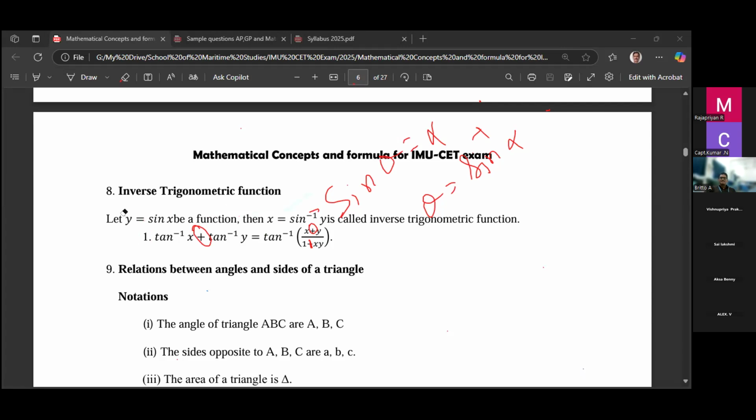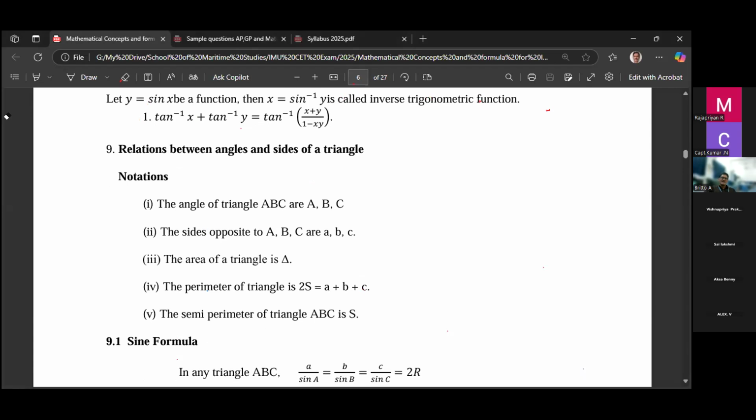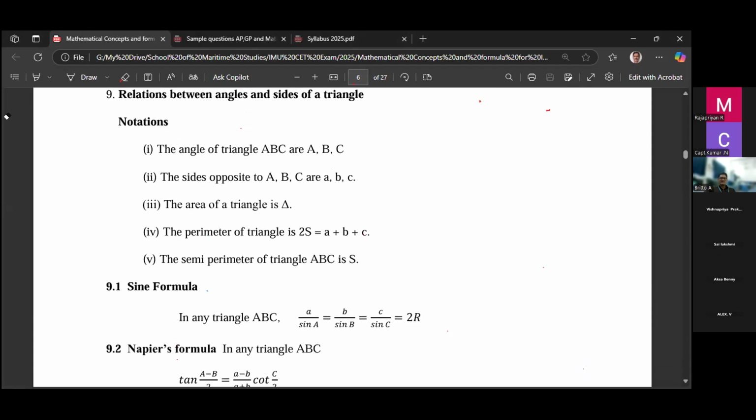Next one. Trigonometry is a vast subject. We use trigonometry in integral calculus, differential calculus, even analytical geometry. So remember the basic formulas of trigonometry. Then the relation between angles and sides, which we studied in 8th and 9th standard itself. This is a triangle with three angles and three sides.